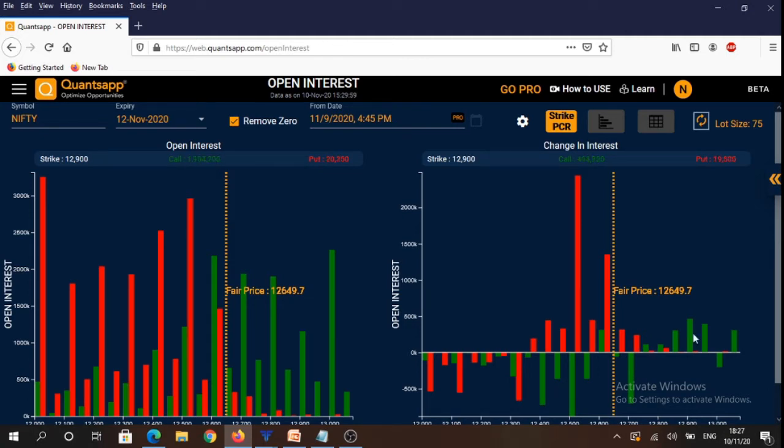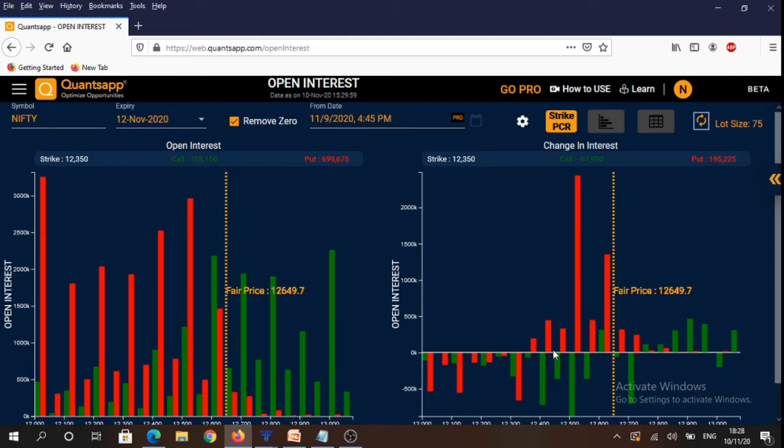And you will see that the highest amount of open interest in calls was written today at 12,900 strike, followed by 12,950 strike. And if we see the puts, we saw open interest reduction in 12,100 strike and 12,300 put strikes. So this tells us that put option writers have booked their profits, while put option buyers have squared off their open losses, which has led to reduction in open interest in 12,100 and 12,300 put strikes.